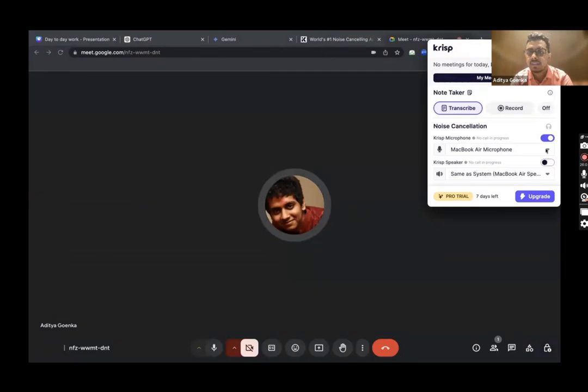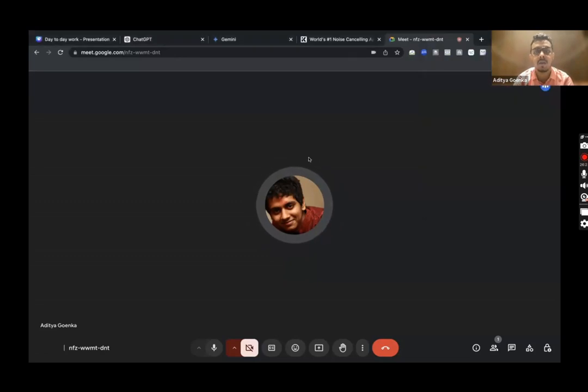Yes? Now see, guys, do you see this noise cancellation button? Noise cancellation will be active when you are in a call. On any call, if there is any background noise, you simply turn it on and the noise cancellation will work absolutely fantastically. Clear how you can use Krisp to avoid any sort of background noise when you really want it? Most of the time we won't be in such situations, but certain times when we are, we can simply use the free version of Krisp to cancel all background noises.